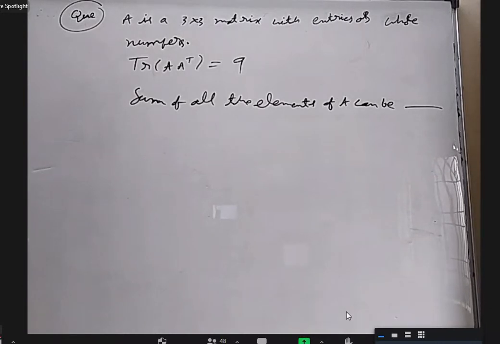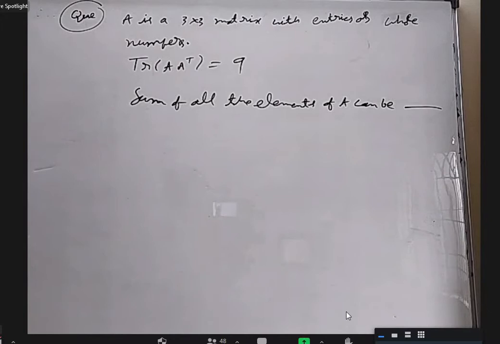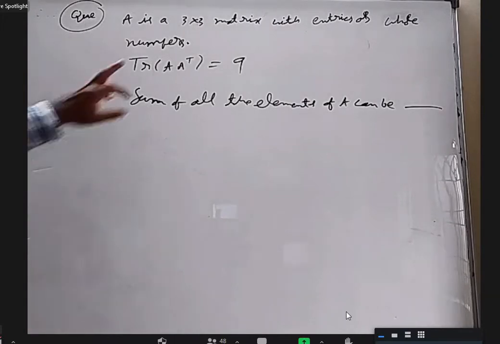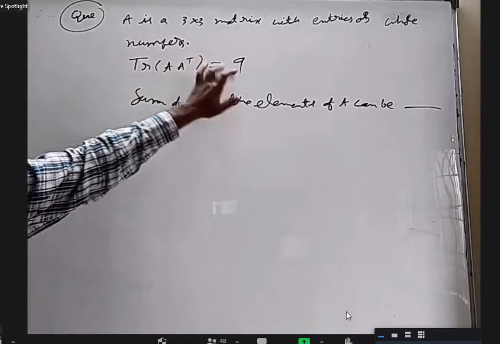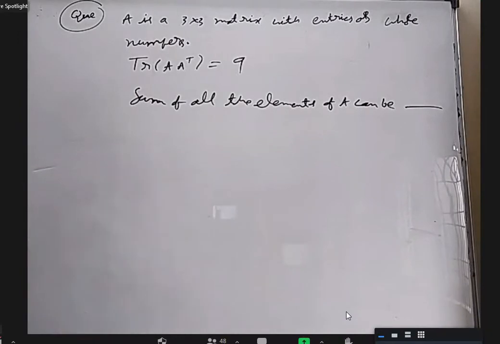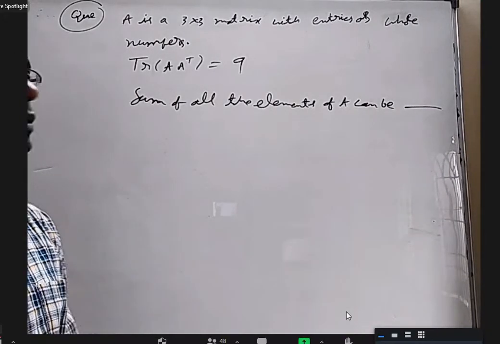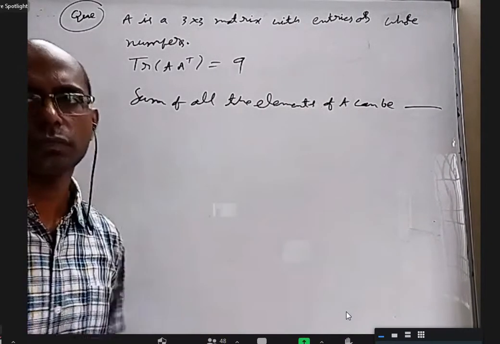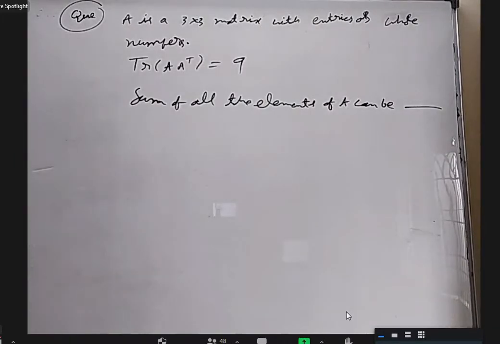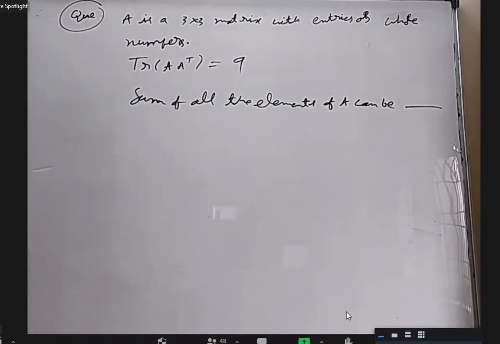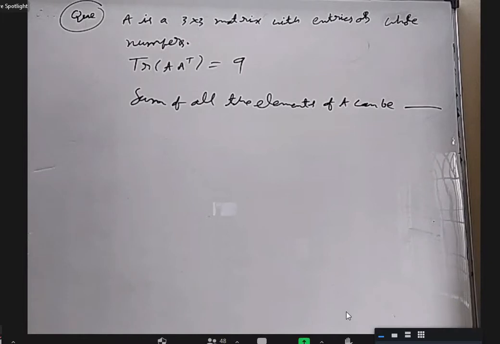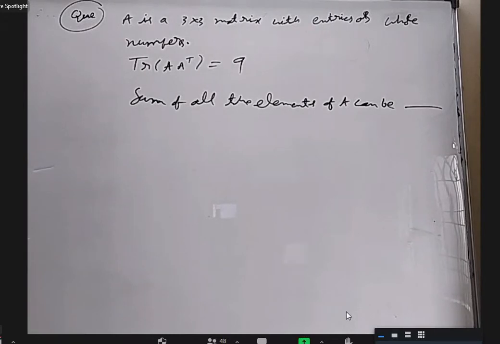So I want a 3 by 3 matrix. Every entry is a whole number. And when you find A into A transpose and find the trace of that, it is 9. Now coming to the original matrix, when you add all the elements of the original matrix, what can that sum be? Sir, multiple matrices are possible. Many matrices are possible, but some of the elements may be the same for most of them.